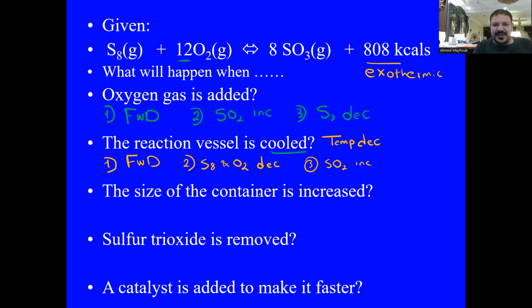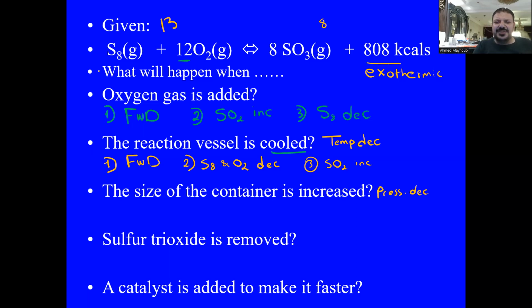What will happen if the size of the container is increased? Size increase, or volume increase, means pressure decreased. Again, we said volume is inversely proportional to pressure. So let's count the number of moles. On the reactant side, we have 13 moles, and on the product side, we have 8 moles of sulfur dioxide. A total of 13 here and 8 on the other side.